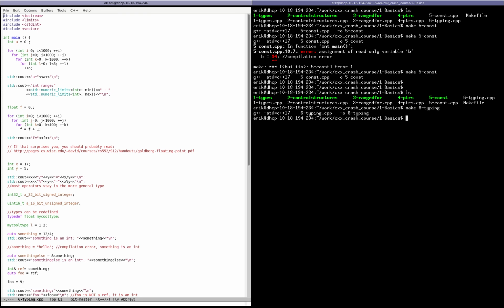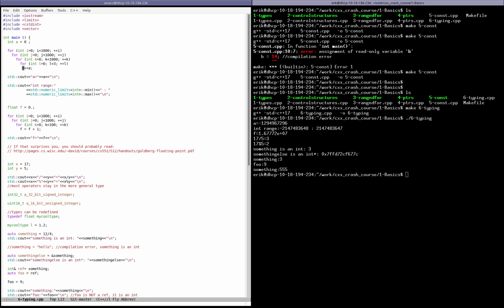All right, a quick reminder on how type works in most languages. So here we have an integer a. We initialize it to 0, and then we do those loops. Those loops do 1,000 times, 1,000 times, 1,000 times, 3 times, increment the value of a. And so we expect that we'll be doing this 3 billion times. We do it, that's 1,000 times, 1 million times, 1 billion times, 3 billion times. We increment a, so we expect a to be 3 billion.